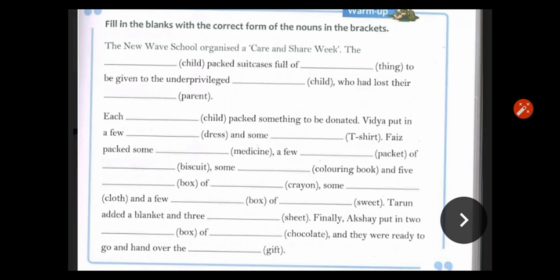The New Wave School organized a care and share week. The dash packed suitcases full of dash to be given to the unprivileged dash who had lost their dash. So in the school there are so many children.